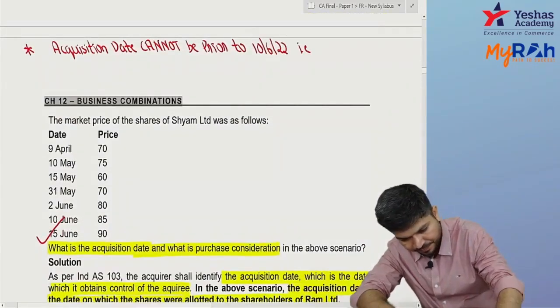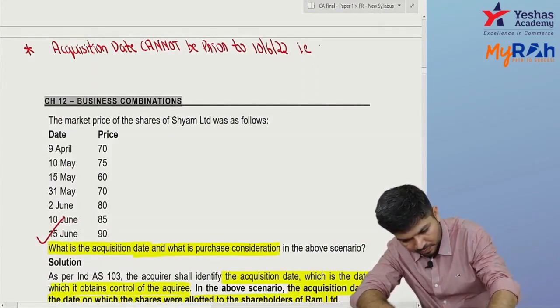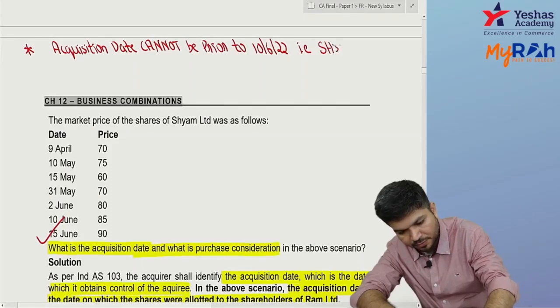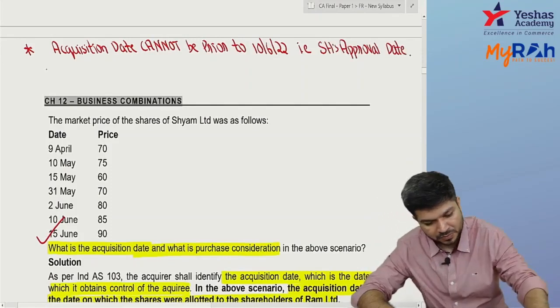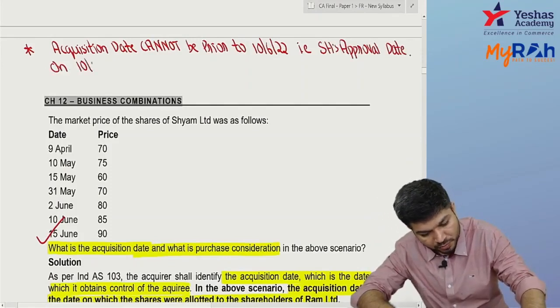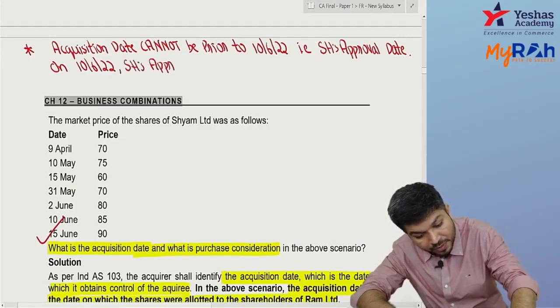That is the shareholders approval date. It cannot be prior to the shareholders approval date. Okay, on 10th June 22, shareholders approval came.